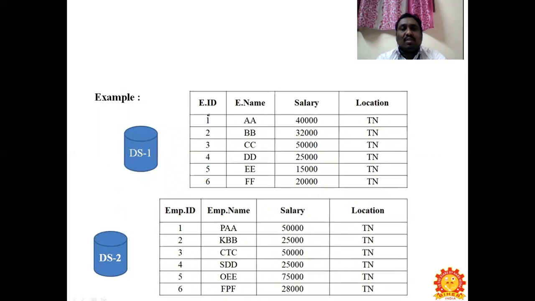So you can see the examples here, with database 1 and database 2. In the first table, employee ID has been mentioned as EID. In the second table, it has been mentioned as emp.id. The date column is the same. In the second column, in the first table it is e name, and in the second table it is emp.name. The things mentioned are the same, but the names are different. That is what we are going to see here.